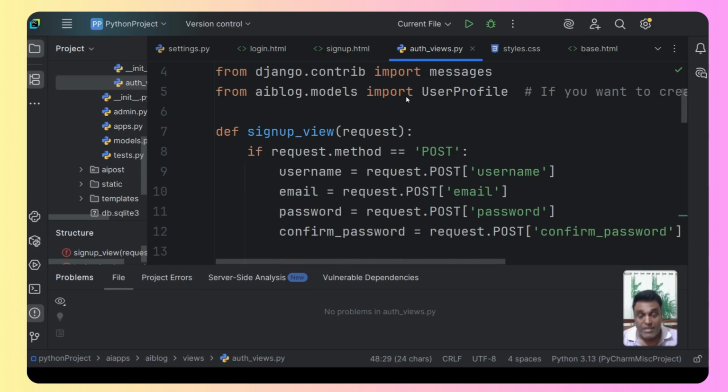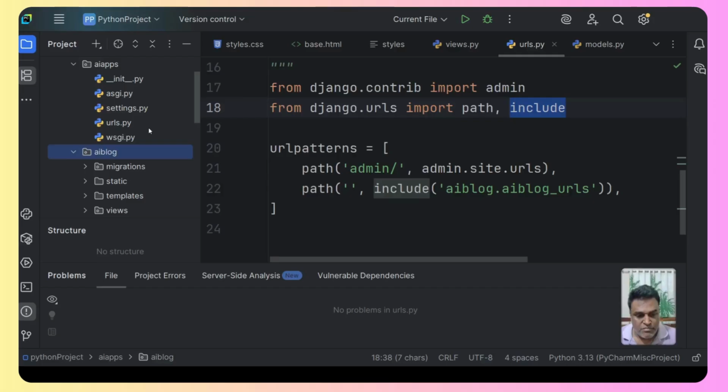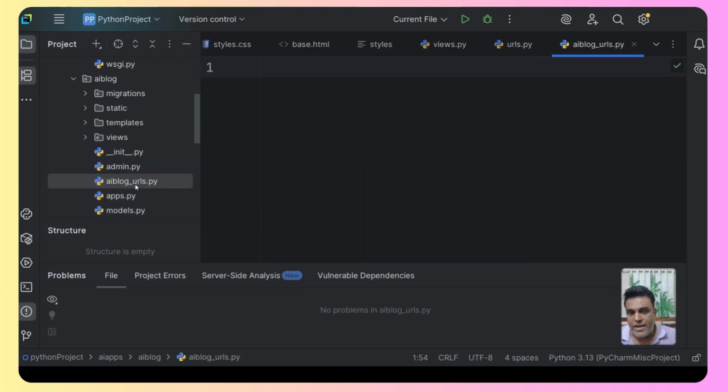Now comes the very, very important part: we have to create the URLs. So let's go ahead and create them. What we need to do is right click on the app, that is AI blog, and create a Python file, named ai_blog_urls. You can see that we created this file. We are going to define the URL patterns in this particular file, and for that I'll simply copy and paste the code.